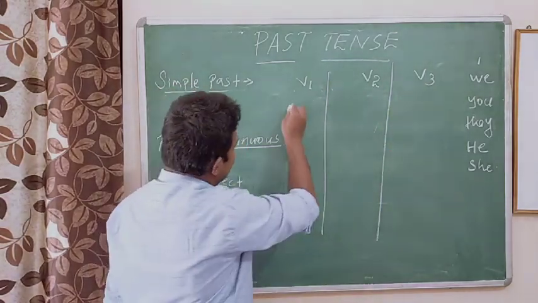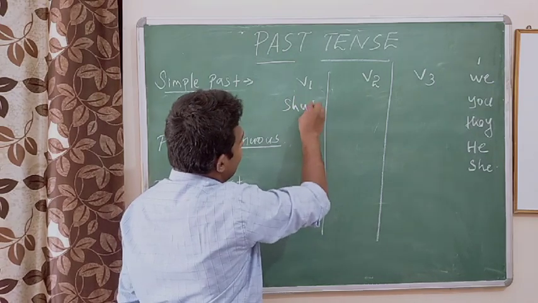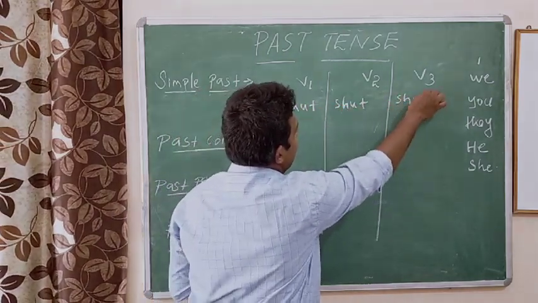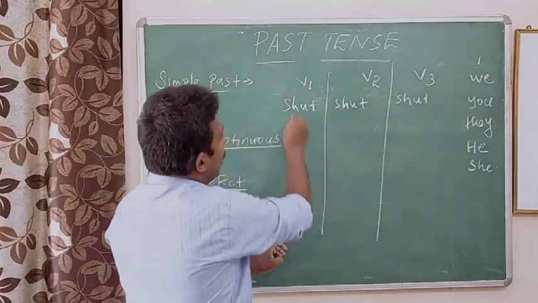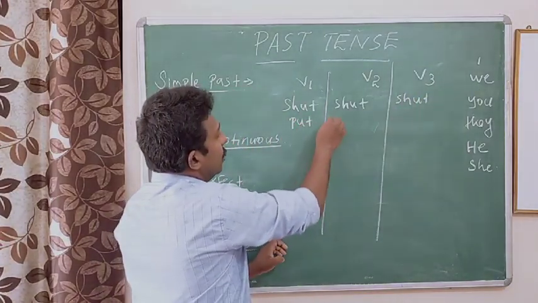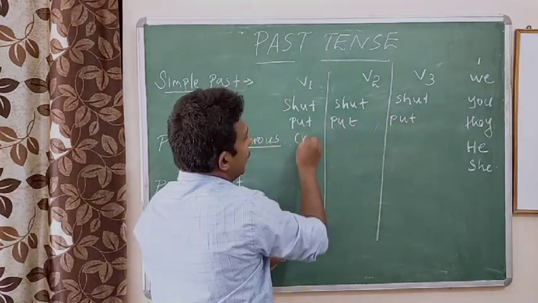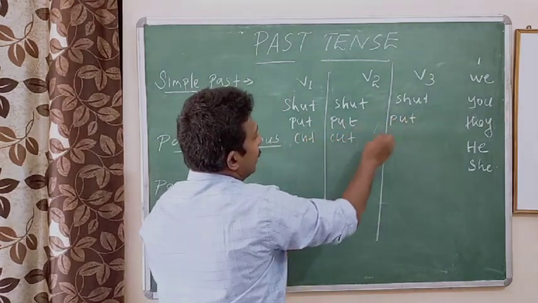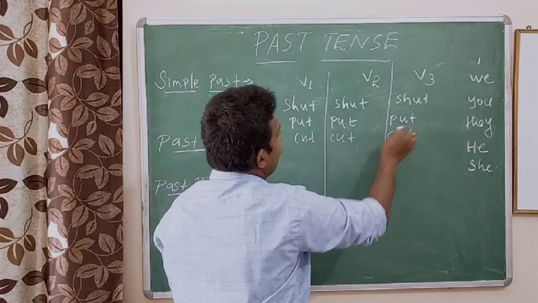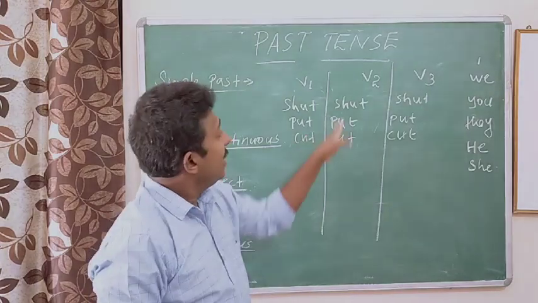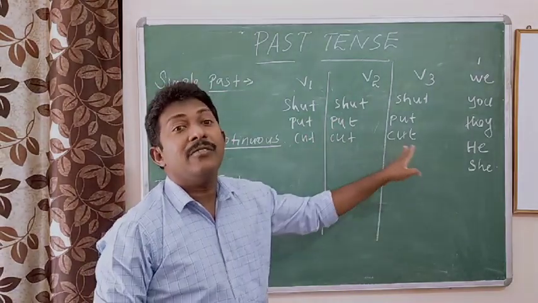For example, we can see shut, shut, shut. Another one, put, put, put. Cut, cut, cut. Here all the three forms are the same. Now we will see verbs where two forms are the same and one form is different.